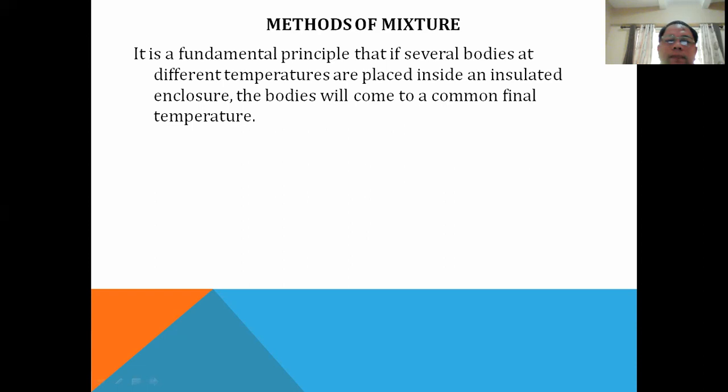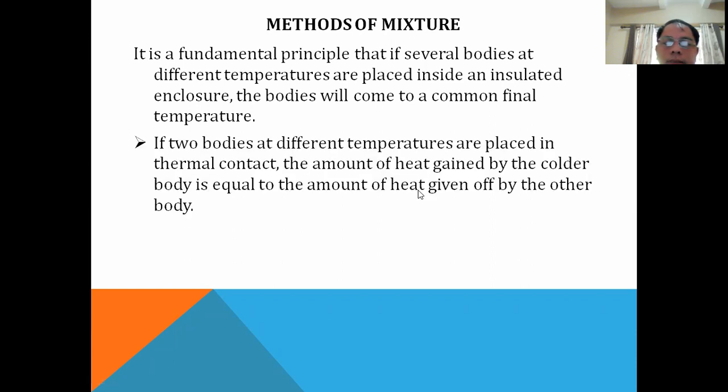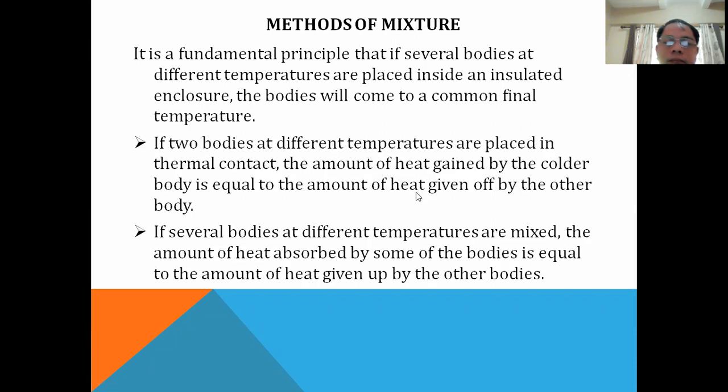Now, this knowledge of heat capacity, we will use in the idea of the method of mixture. In the method of mixture, we mix a hot substance with a cold substance, and we will see that there will be a change in temperature and eventually heat will travel. That heat will be shared. Now, the idea of the method of mixture is built on the idea that when there's a difference in temperature, heat transfers from a hotter body to a colder body.